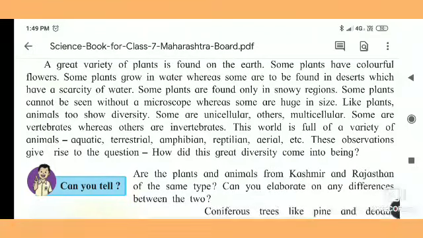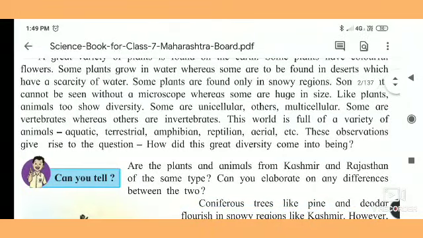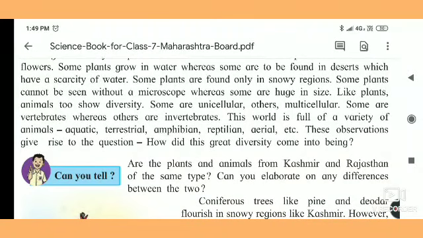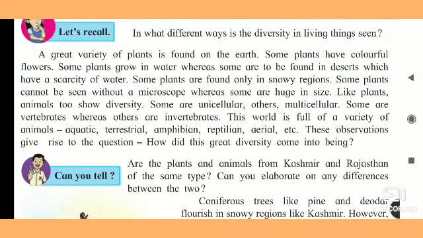Then amphibians, those who live on land and in water both, are called amphibians. The example of an amphibian is the frog. If you see the frog, it lives in water and it also lives on the land. Then reptiles, those animals which crawl on the land.